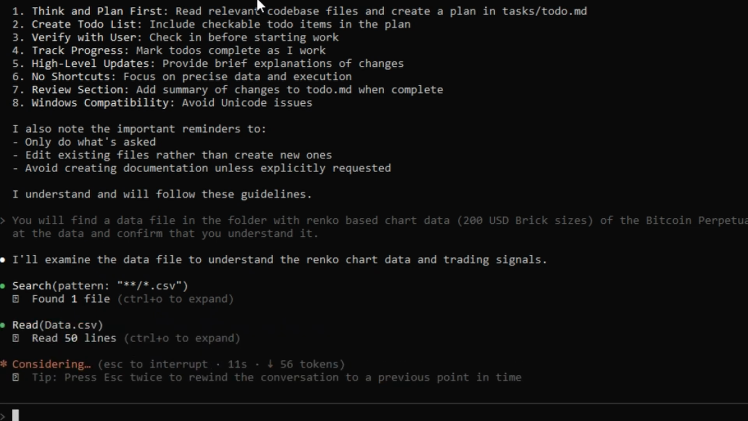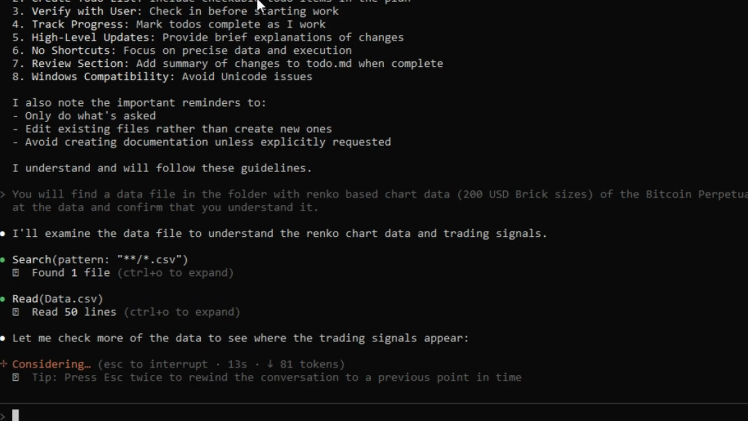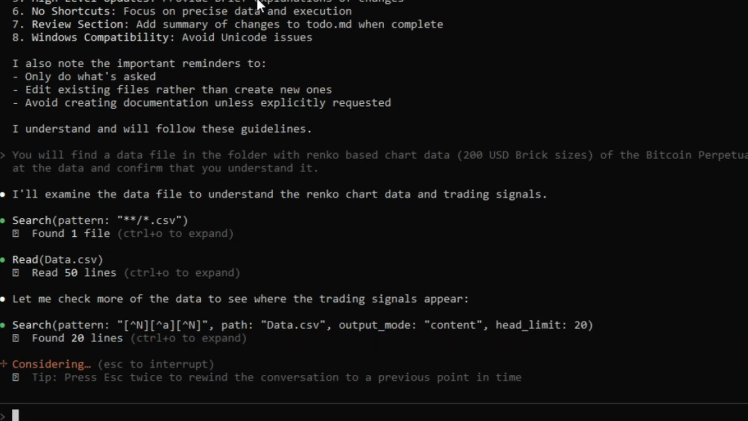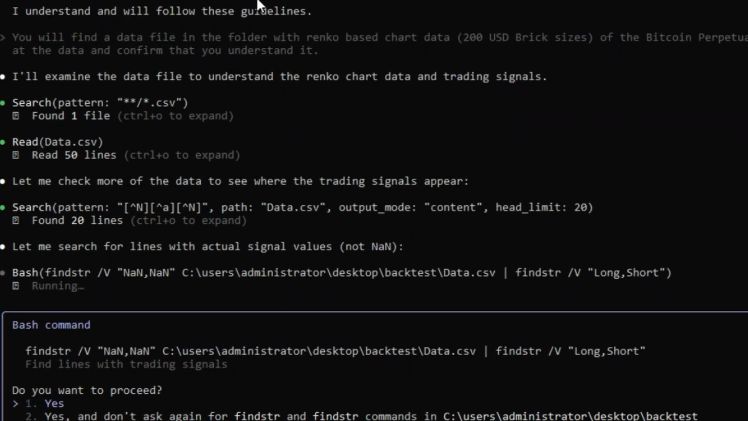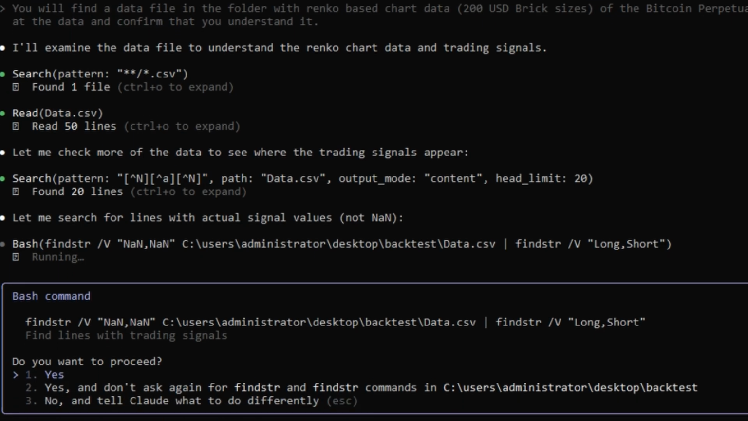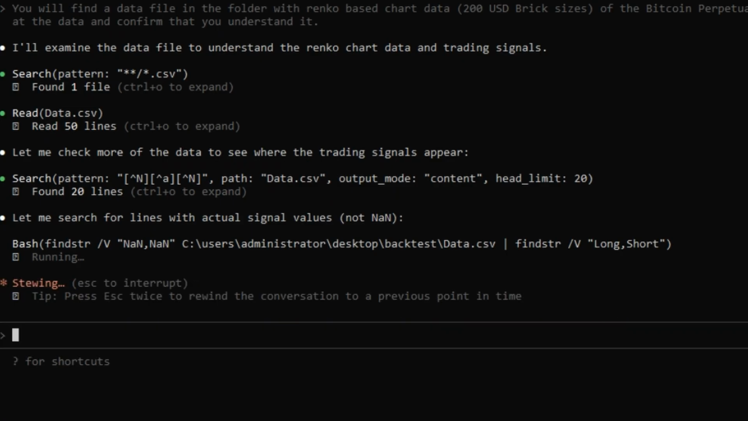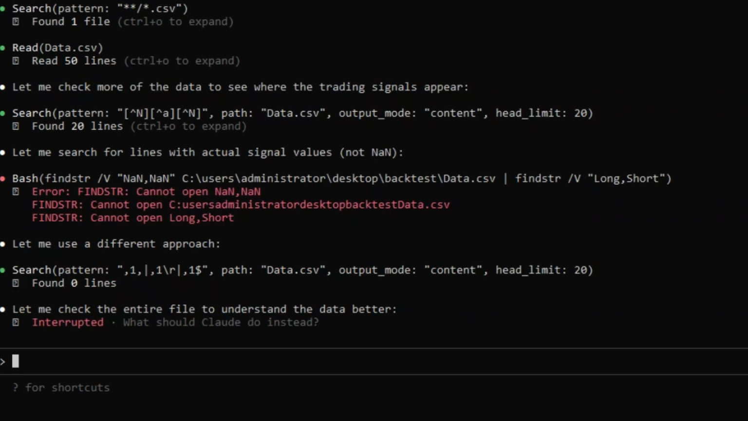So you can see it searched now for a so-called CSV file, found our file data.csv, read the first 50 lines, and then continues to have a closer look at the so-called trading signals there. The trading signals very often have NaN, so there's no value in them unless an actual trading signal triggers. So I want to help Claude here a little bit by telling it to use Python to analyze the data.